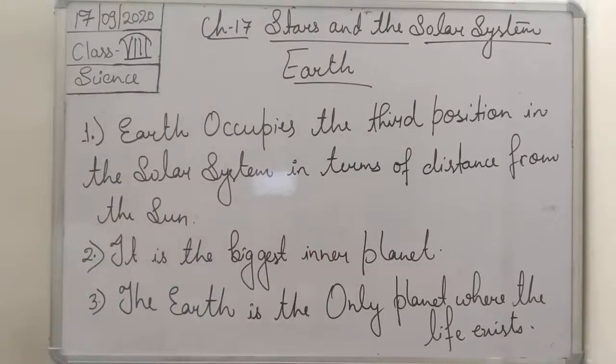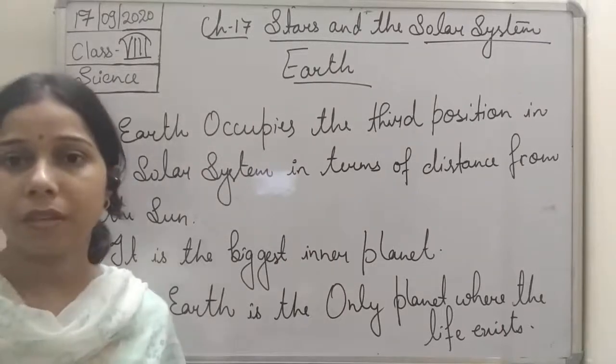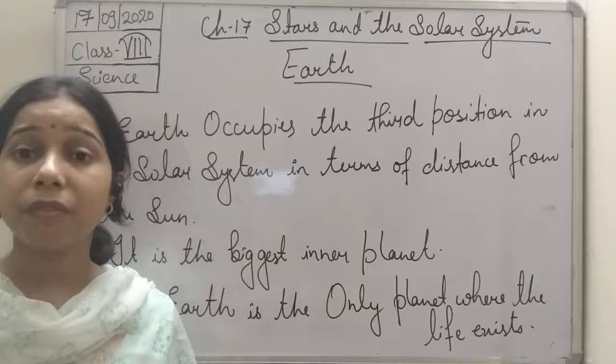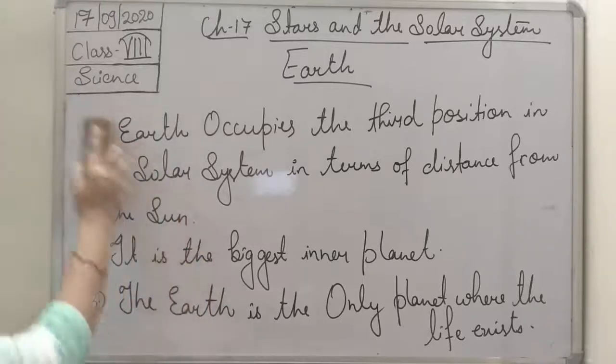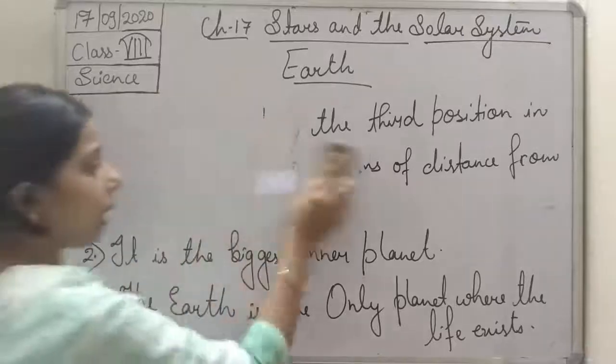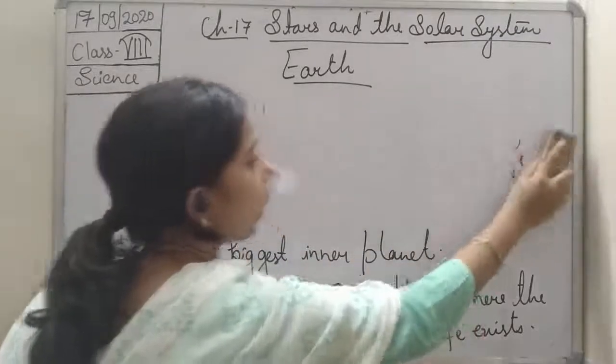And why is this so, students? It is because of the conditions. The conditions are very favorable for the growth of living organisms, and that is why Earth is the only planet where life can exist.